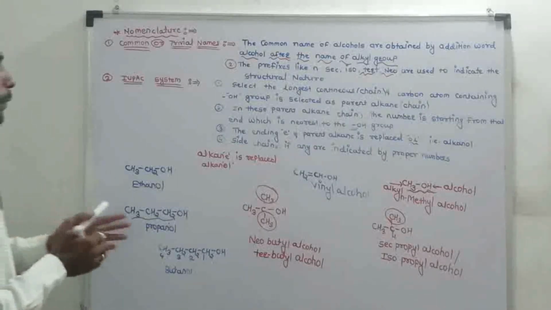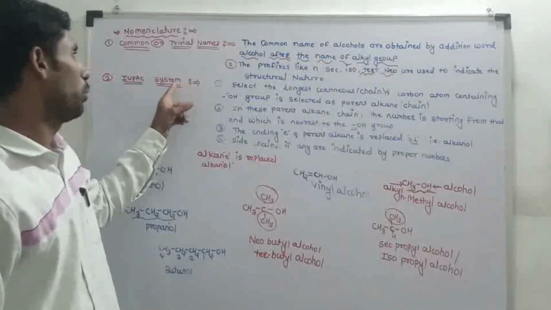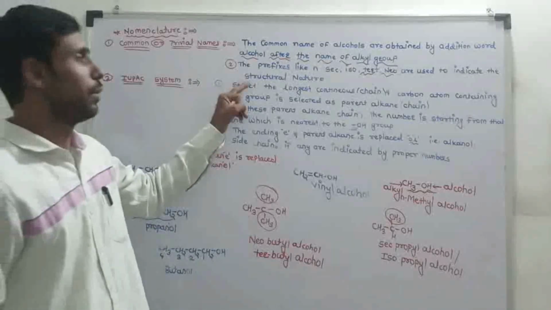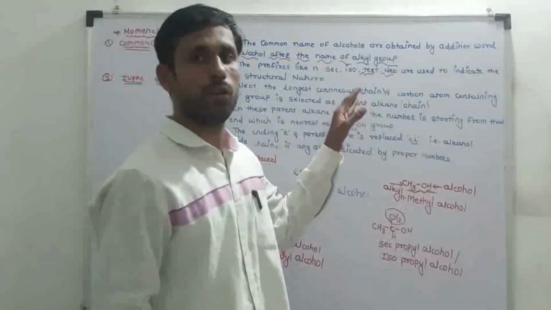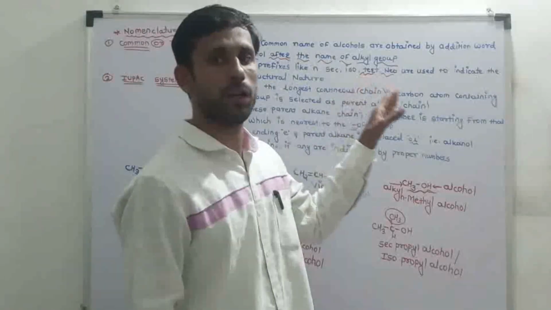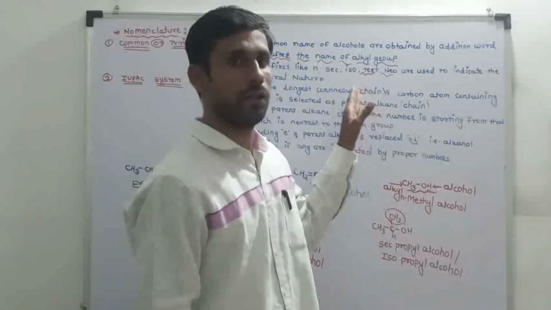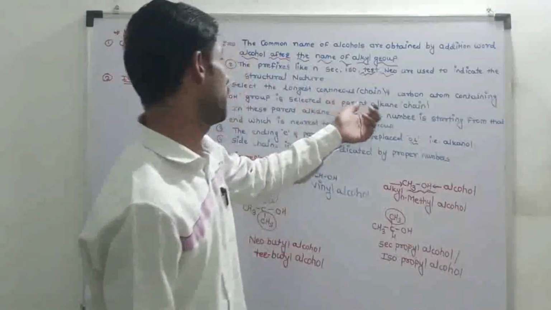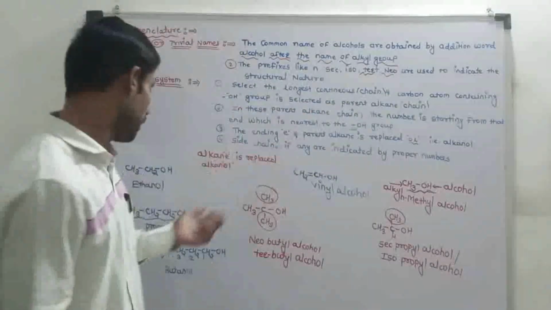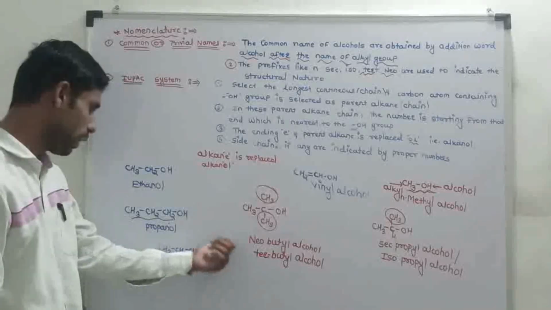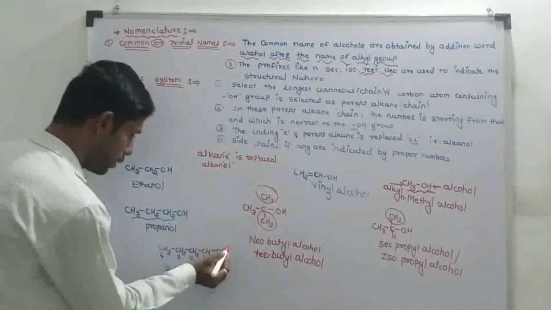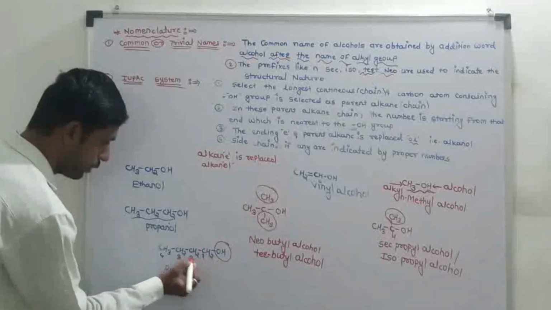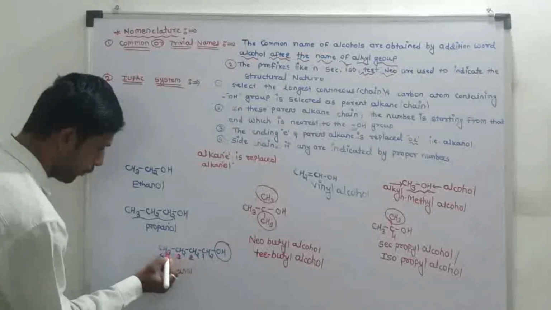IUPAC name system. Select the longest continuous chain of carbon atoms containing the OH group as the parent alkane chain. Second rule: in this parent alkane chain, the numbering starts from the end which is nearest to the OH group.